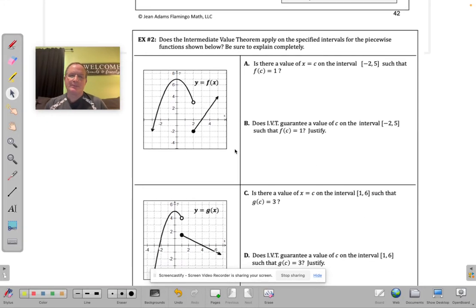Okay, example 2. Does the intermediate value theorem apply on the specific intervals for the piecewise functions shown below? Be sure to explain completely. Okay, part A. Is there a value x equals c on the interval -2 to 5?